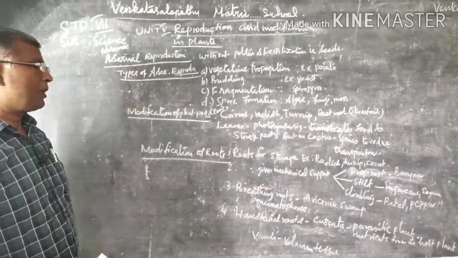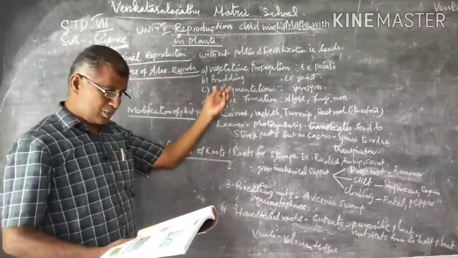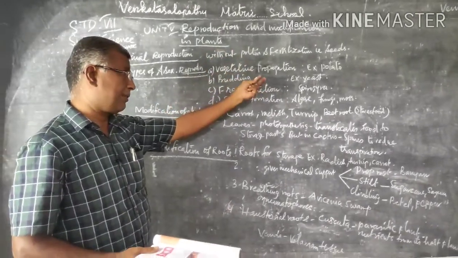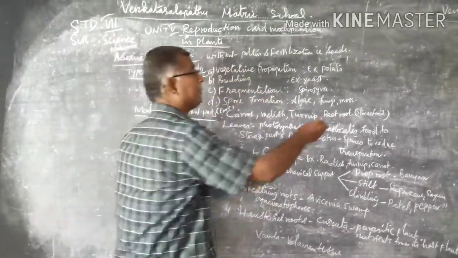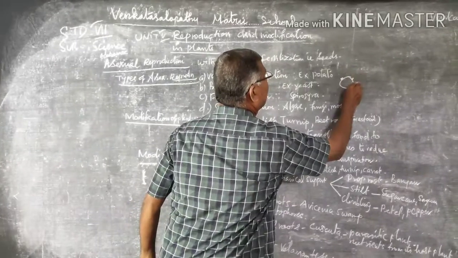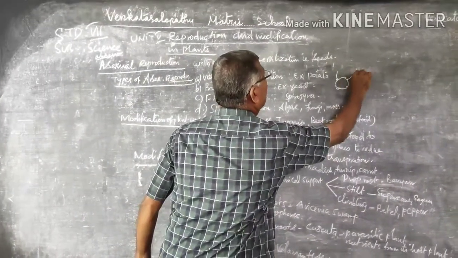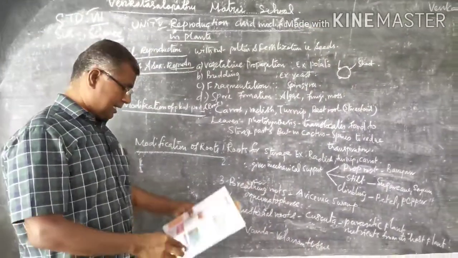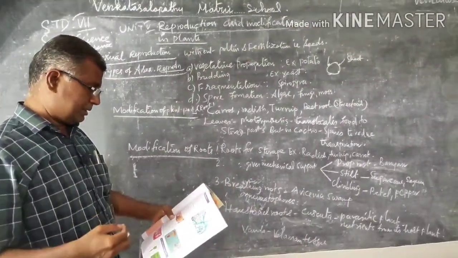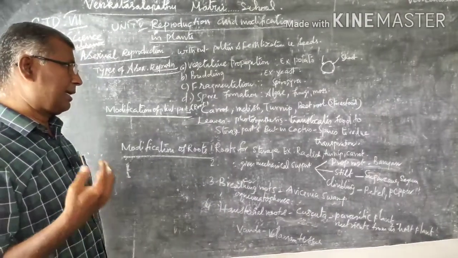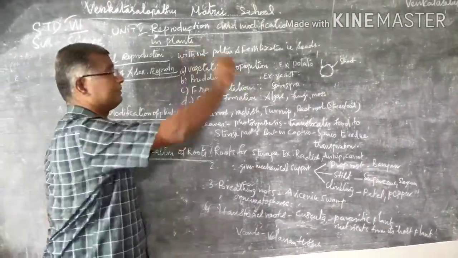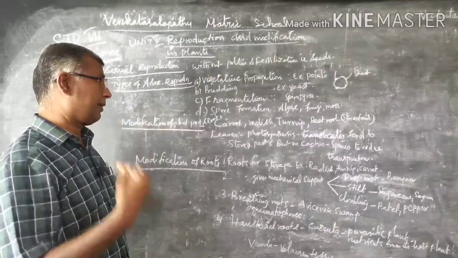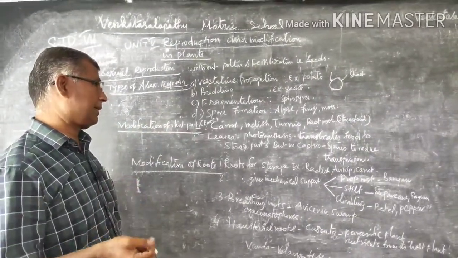You have seen the potato. In potato the shoot arises from the eyes. So these are called as eyes. So here the shoot is arising from the eyes of the potato. Then sugar cane and yam are also like this. Understand? So that is called as vegetative propagation, on the plant part.